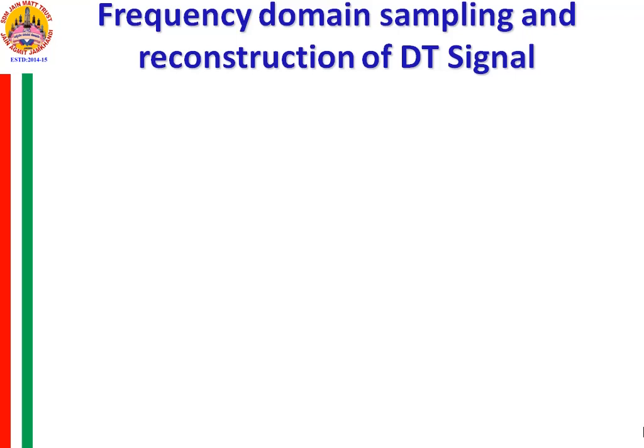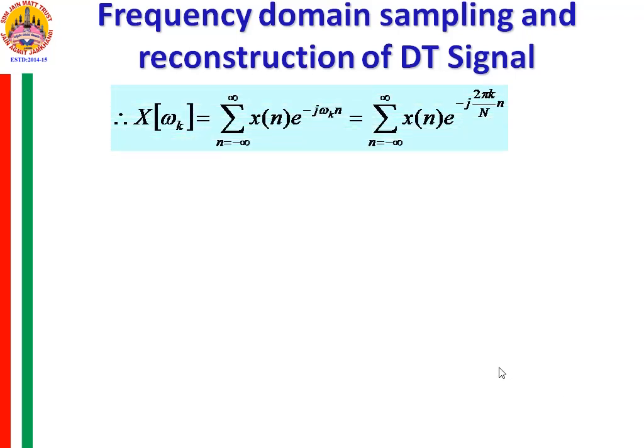Now, analyzing it mathematically, replacing ω_k with 2πk/N in the expression of the Fourier transform. What was the Fourier transform equation? X(ω) is equal to the summation n from minus infinity to plus infinity of x[n] e^{-jωn}. Now, I am replacing ω with ω_k. What is ω_k? ω_k is equal to 2πk/N.